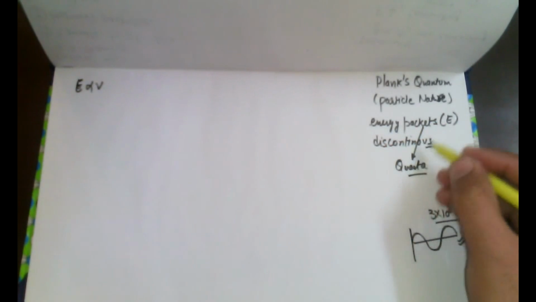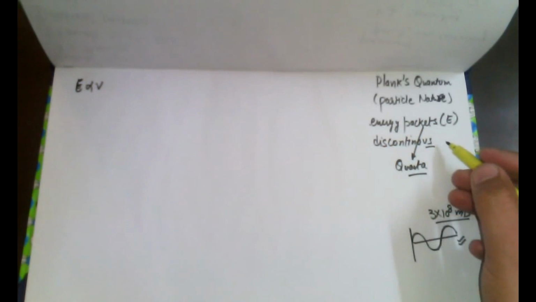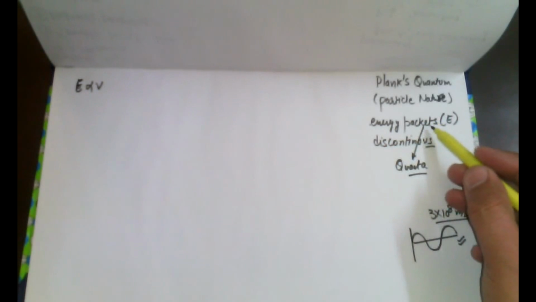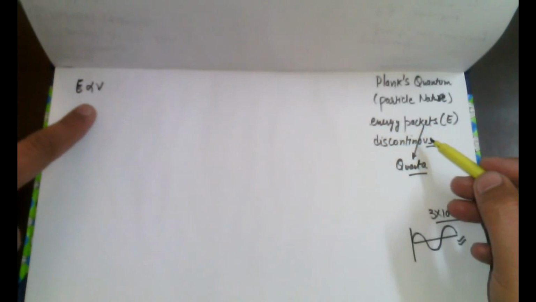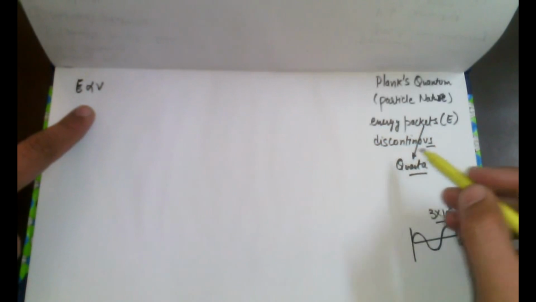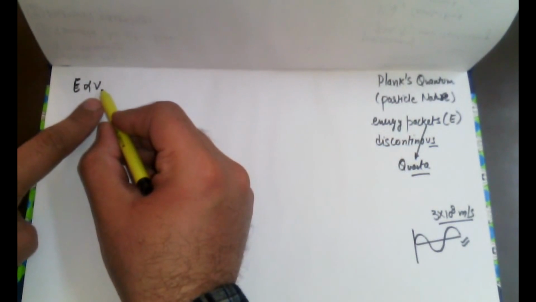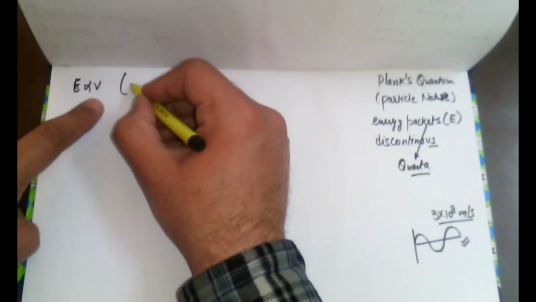Quanta or packet, both have the same meaning. The amount of energy in a packet depends upon the frequency, or I can say the energy decides the frequency. The change in frequency will decide the color.